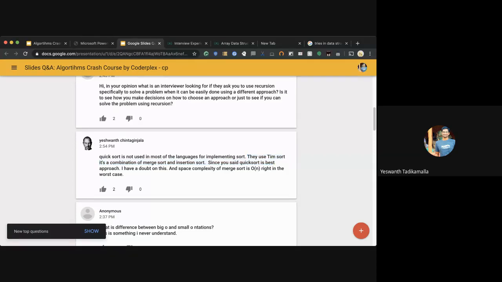So for you to solve in a given example, I would say merge sort is less than quicksort, because the space complexity of merge sort is O(n), but the space complexity of quicksort is even better. It does the sorting in place. So yeah, we kind of negate each other, but this is a debatable question, and I still stick to my words. I think quicksort is better than merge sort. Maybe we can discuss this some other time when you and I face each other.